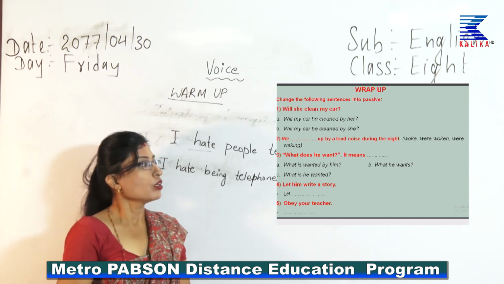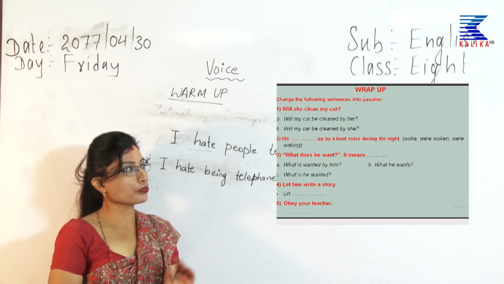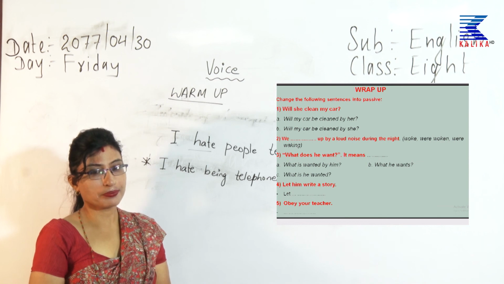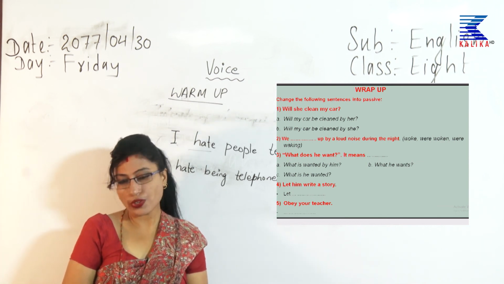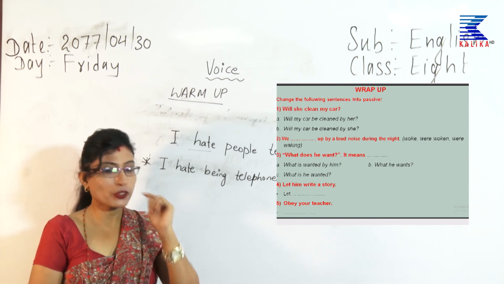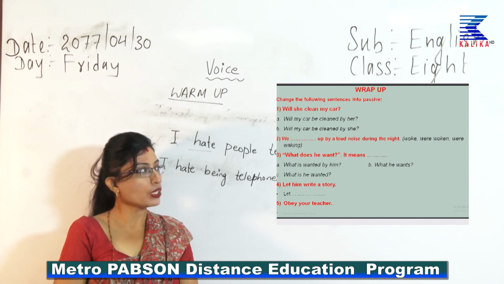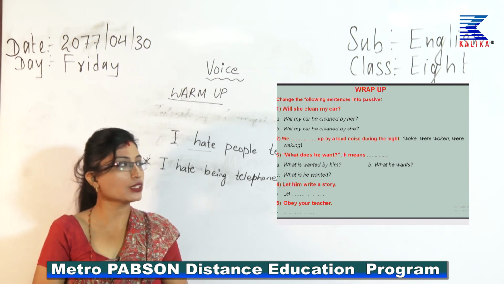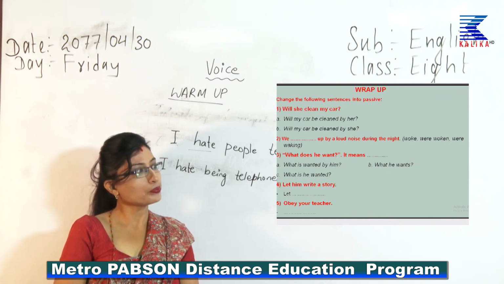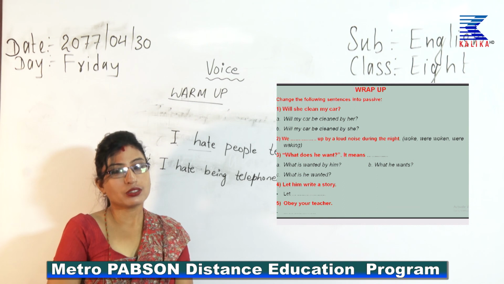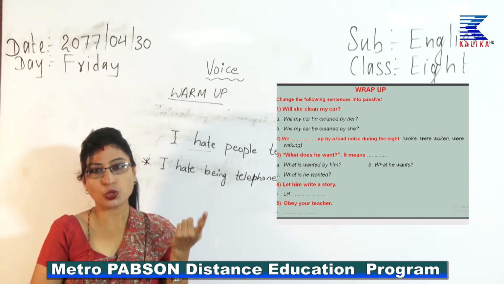We ... up by a loud noise during the night. There are options for you. Please see the options: woke, were woken, were waking. So, what would you say? You have learnt in the rule yesterday that "were" will take a verb 3.